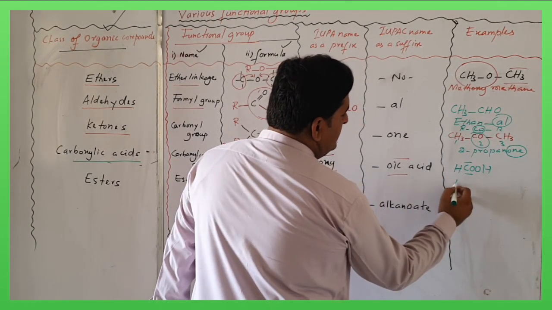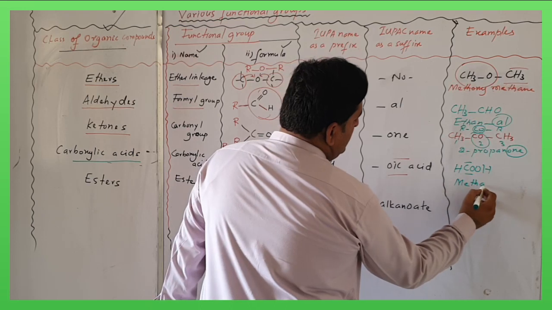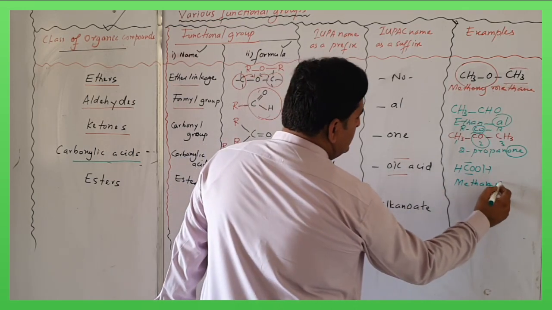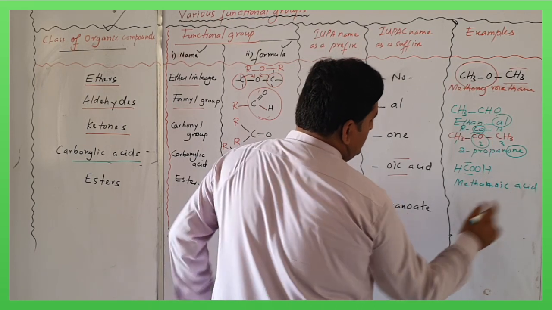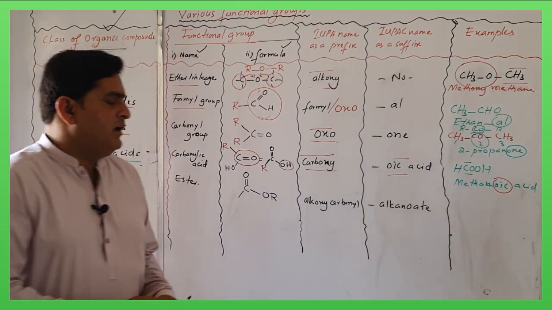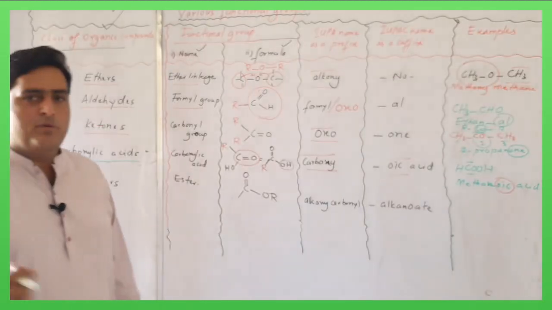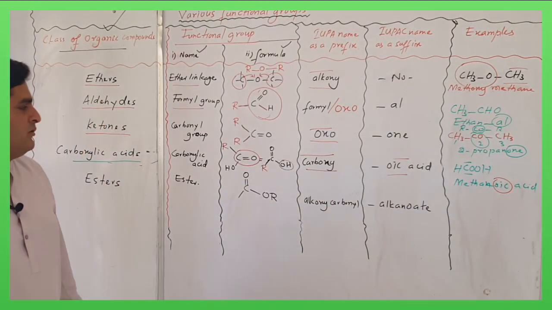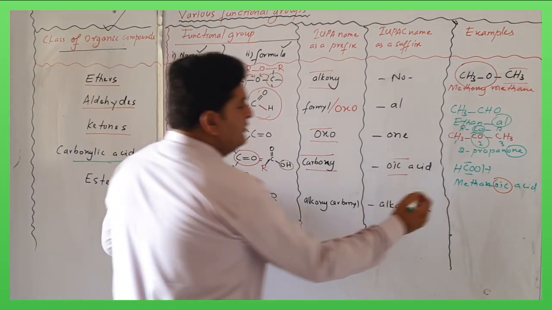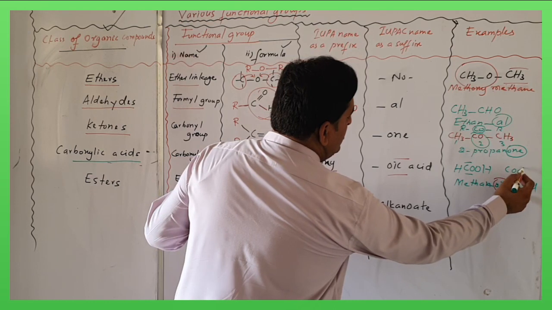There is only one carbon, so methane. In methane, we add this suffix oic acid. So this oic acid confirms that we have a carboxylic acid. The identification of a carboxylic acid is done on the basis that the compound should have this COOH group.